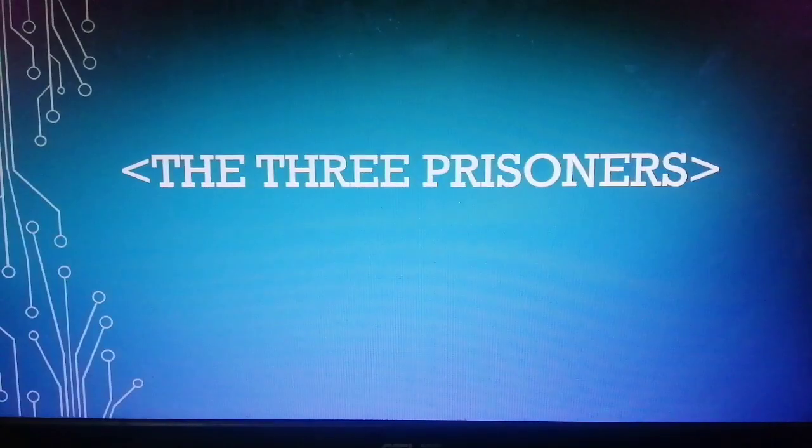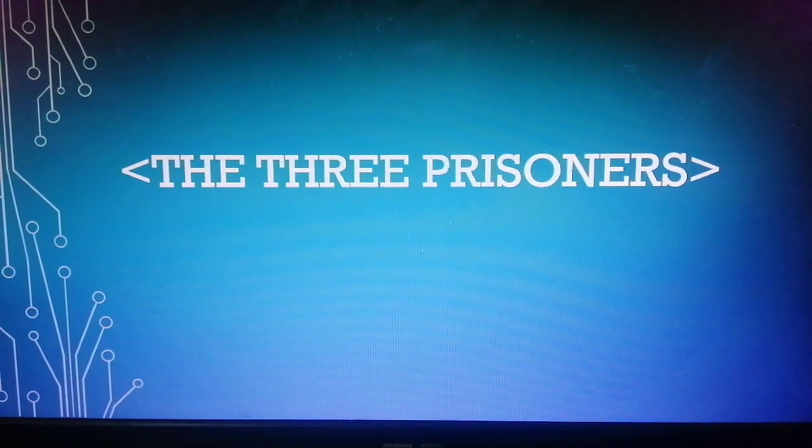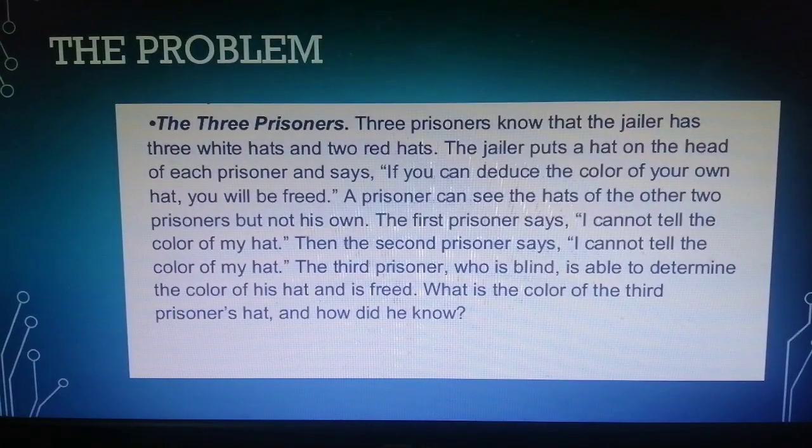Hi ma'am, this is Fatima Fauzi, and this is the video presentation for our problem, which is the three prisoners. So three prisoners know that the jailer has three white hats and two red hats. The jailer puts a hat on the head of each prisoner and says, if you can deduce the color of your own hat, you will be free.